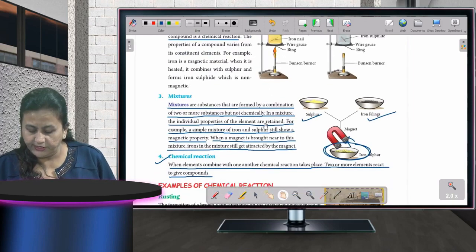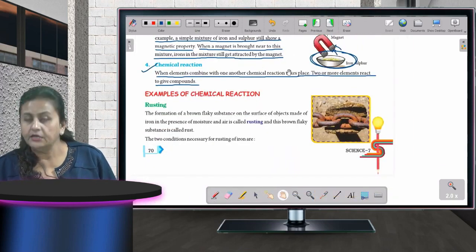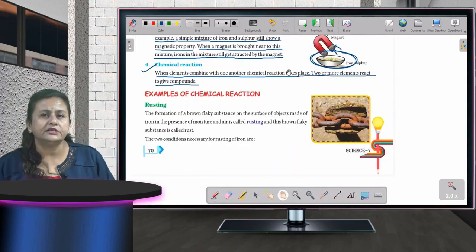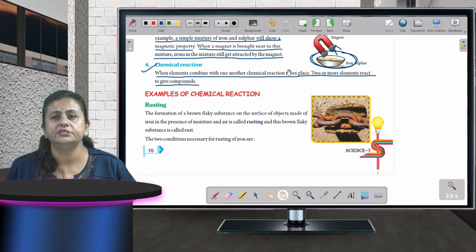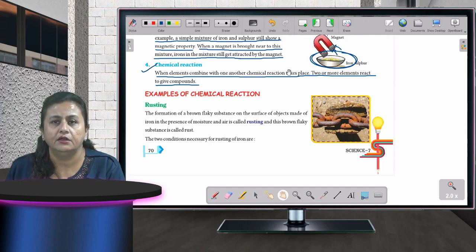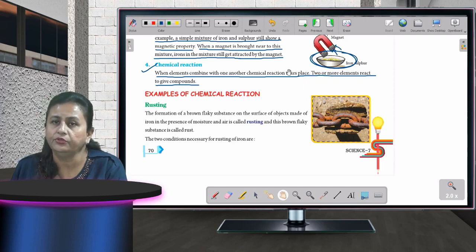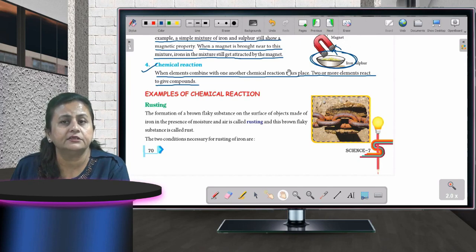Now, you can see on your screens, rusting. What is rusting? बहुत simple सी चीज़ है. Rusting सुना होगा. कहते हैं ना जंक लग जाना. कौन सा मेटल होता है? Do we get rusting on gold, iron, copper? No, children. Iron is the only metal which gets rusted.